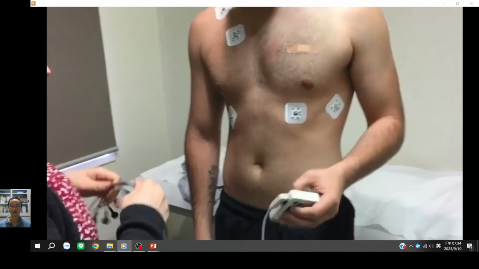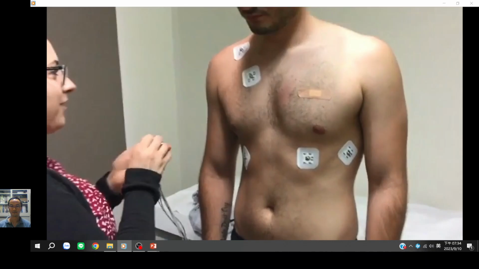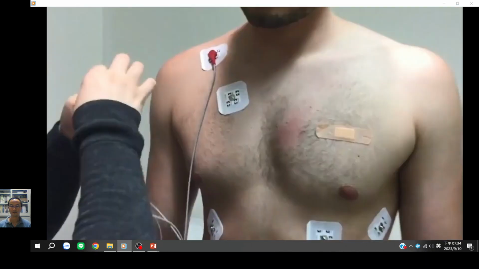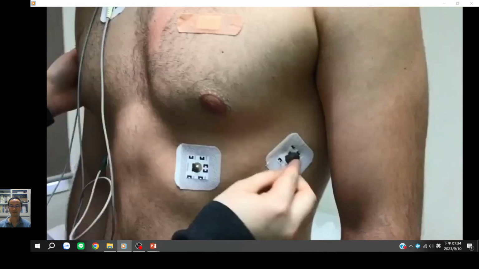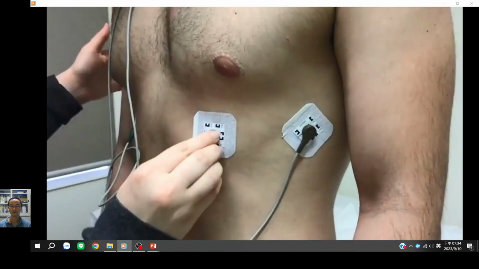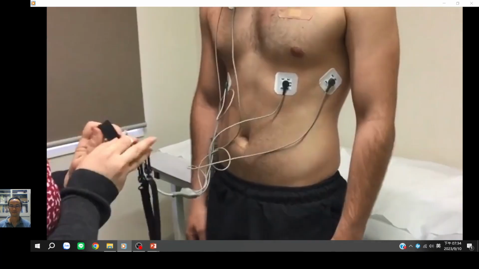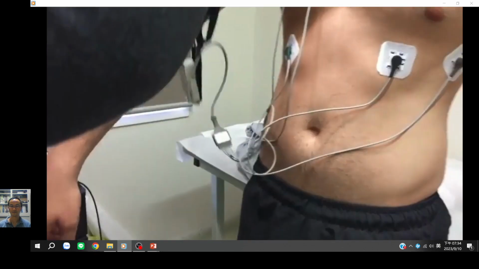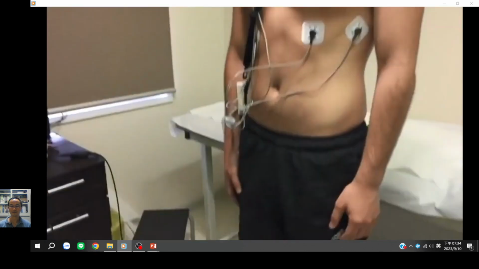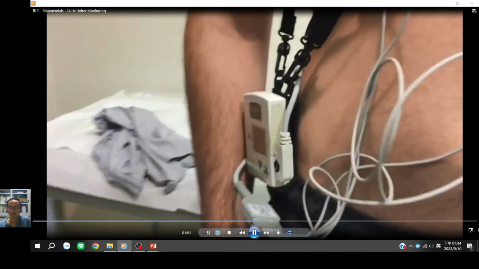You will be shown how to properly wear the recording device so that it can record data throughout the next 24 hours. You may also be instructed to press a particular button on the recording device when you feel any symptoms. Once your monitor is fitted, you can leave and resume your normal activities. You can hide the electrodes and wires under your clothes.